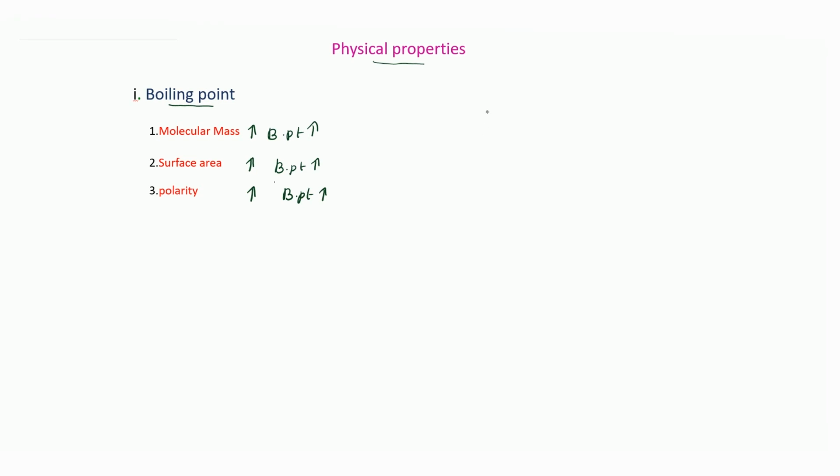If you talk about alkanes, the lower alkanes like C1 to C4, that is methane, ethane, propane, butane, they are gases. Then C5 to C17, from pentane, hexane, like that up to C17, they are liquids. Then C17 and above, they are solids.